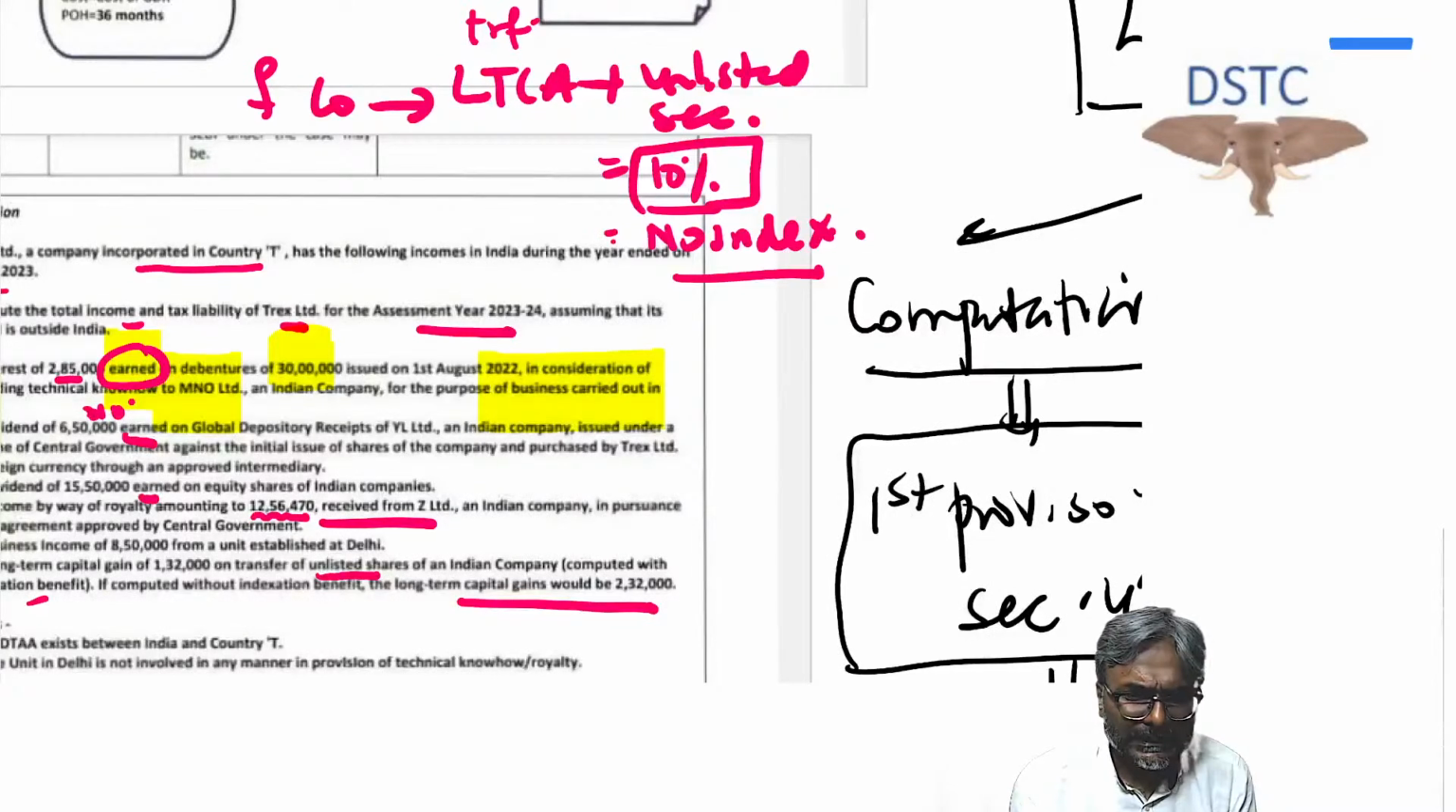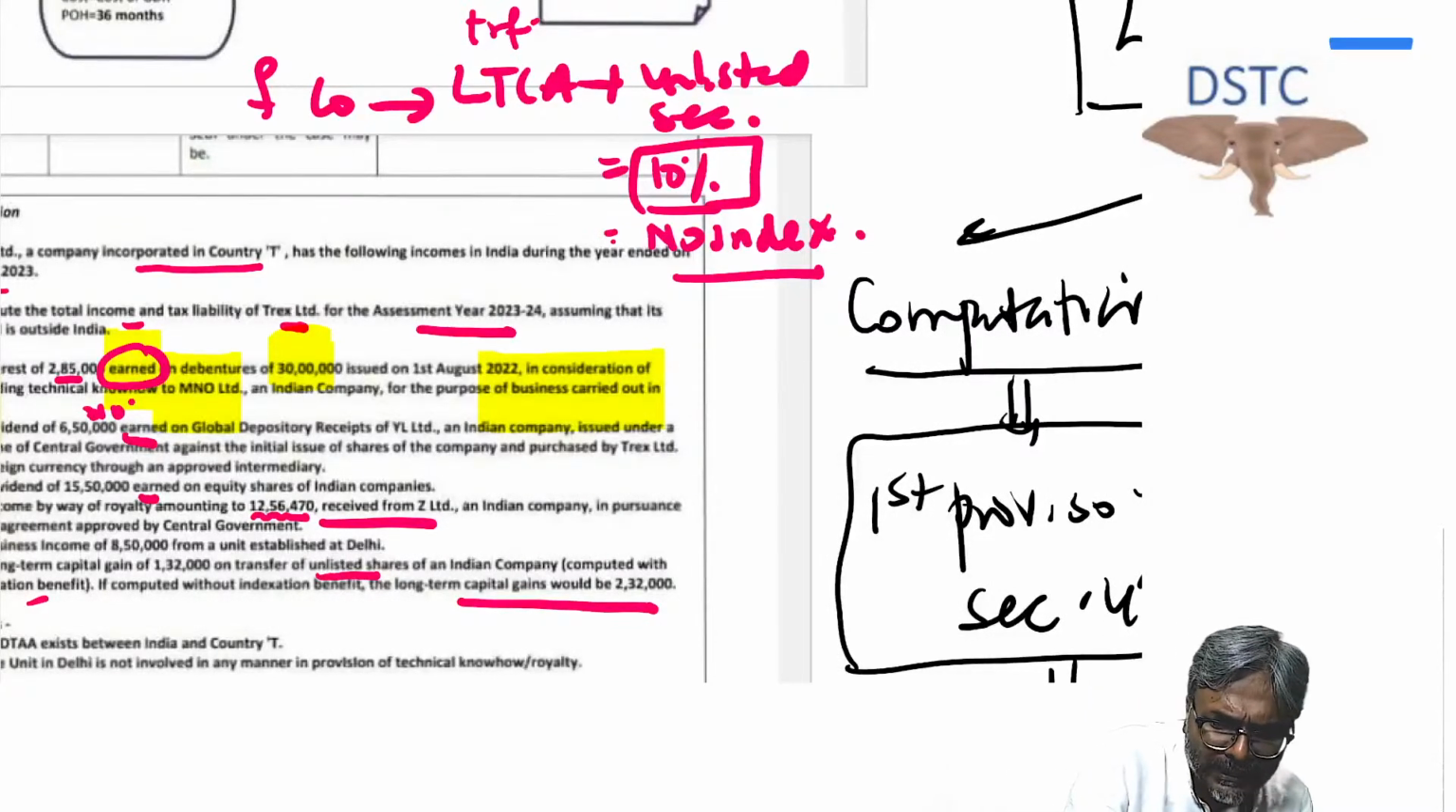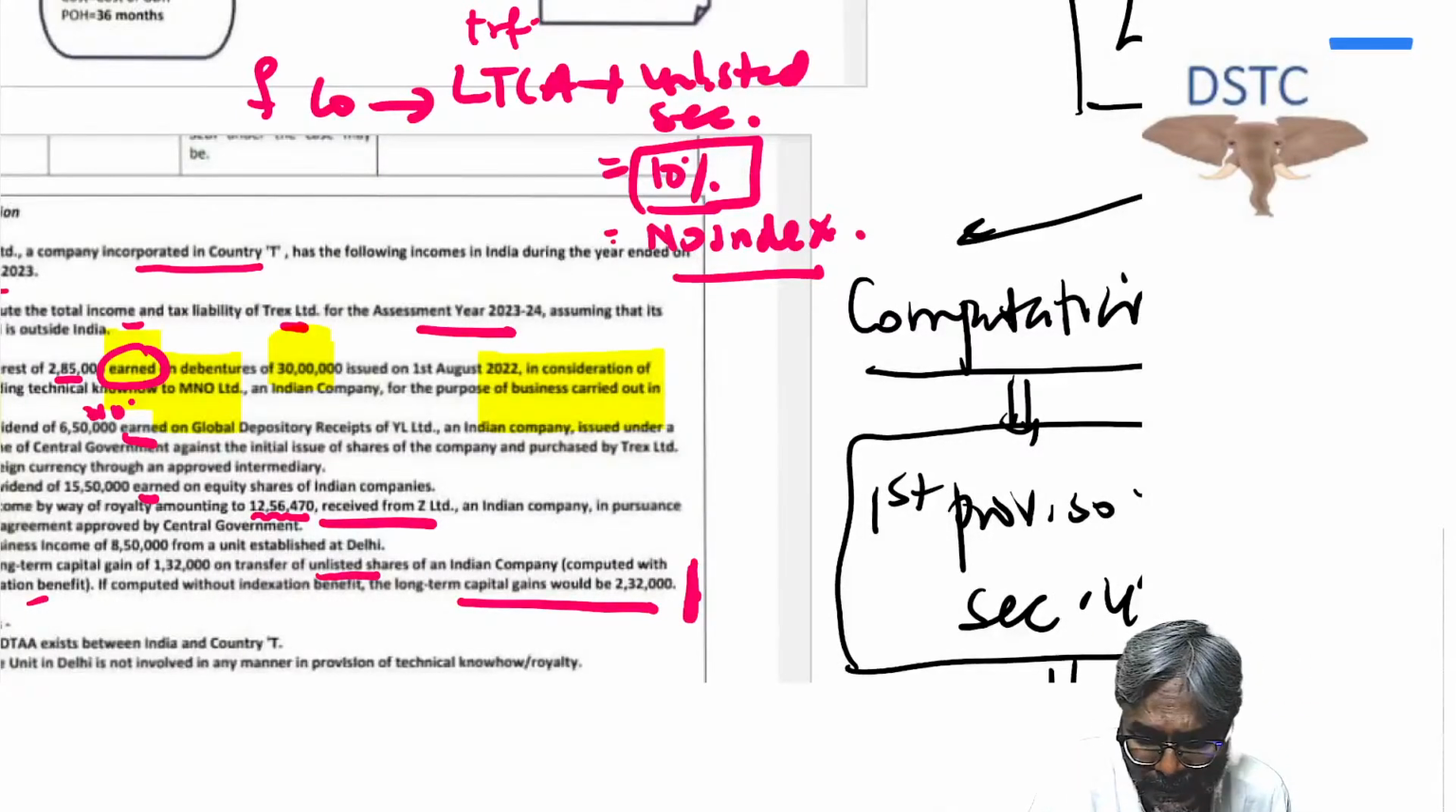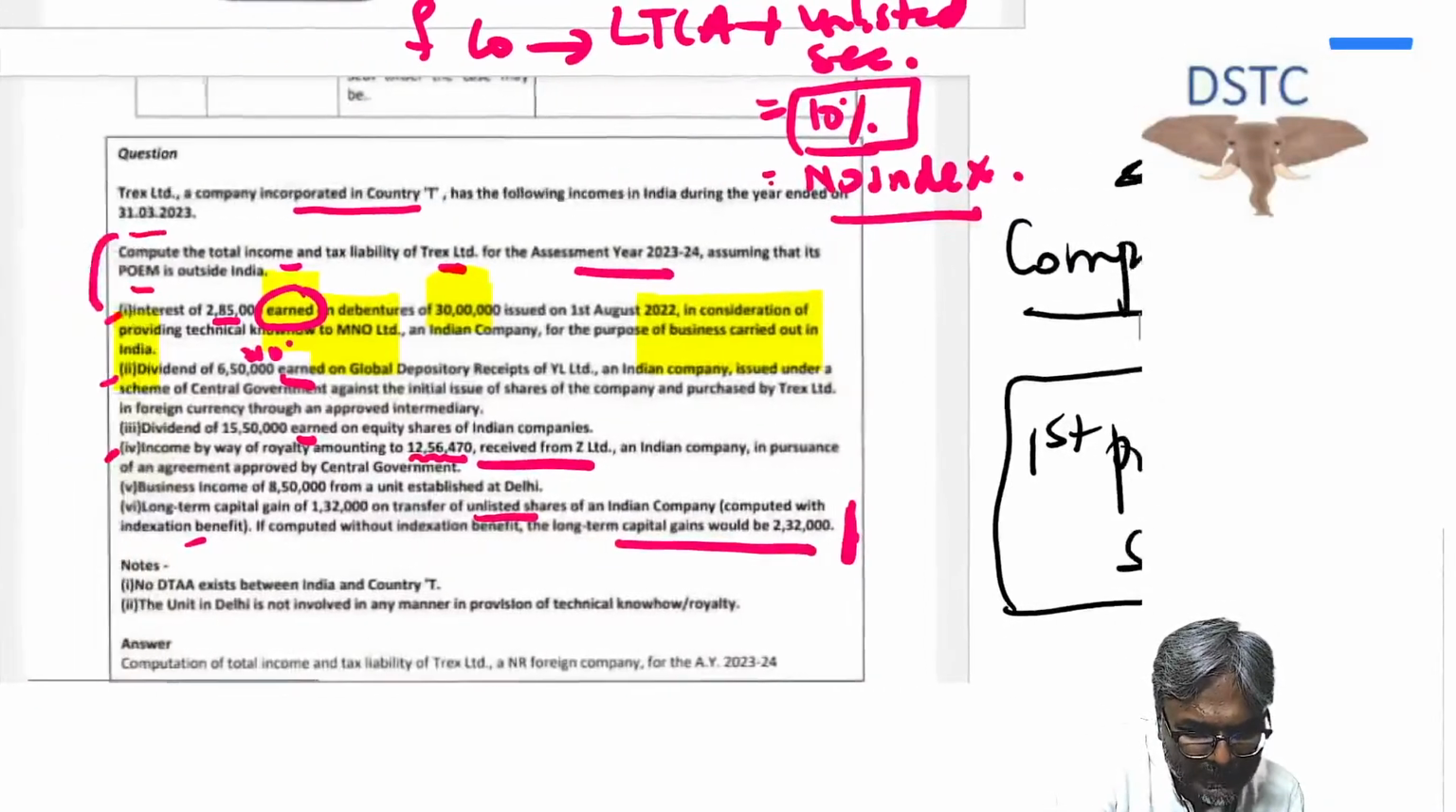That is the point, friends. So just keep this particular point in mind. Computed without indexation, therefore at 2,32,000 you will apply 10% without indexation. That is what you have to take into account, friends. So this is what you will have to deal with.